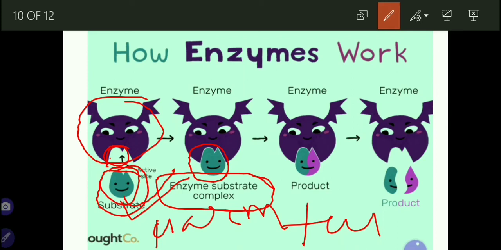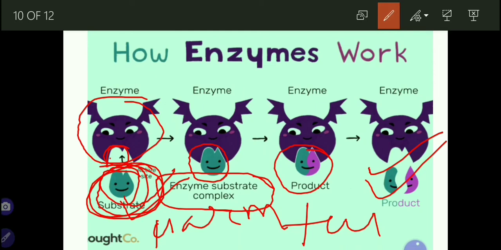When the enzyme and substrate get combined, some product is formed, and after the formation of product, the substrate is no more left. The new product is formed, which earlier was not possible. After the interaction with the enzyme, only then does the formation of product take place, right?